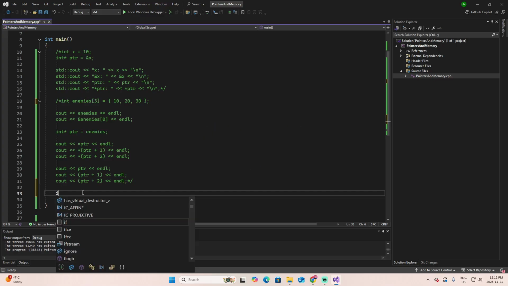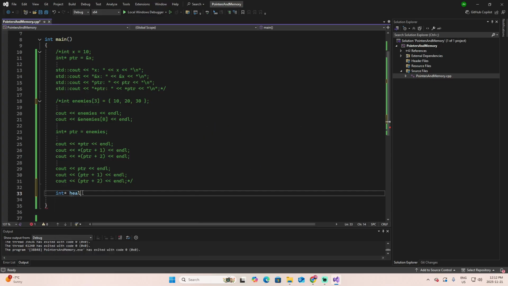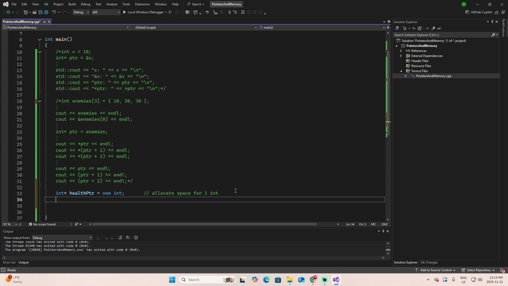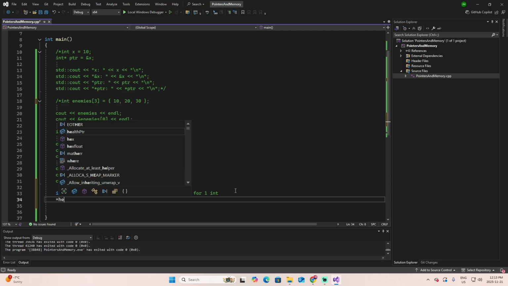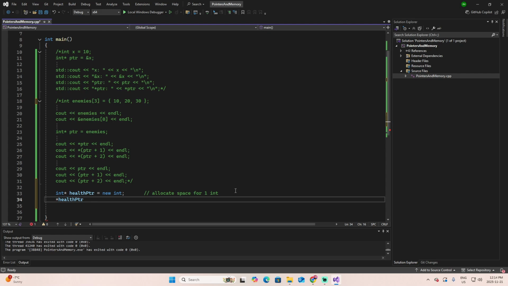Let's go to code. Integer pointer, health pointer, equal new integer. This will allocate a space for one integer. And now we can use that health pointer, using the dereference to assign a value of, let's say, 100.